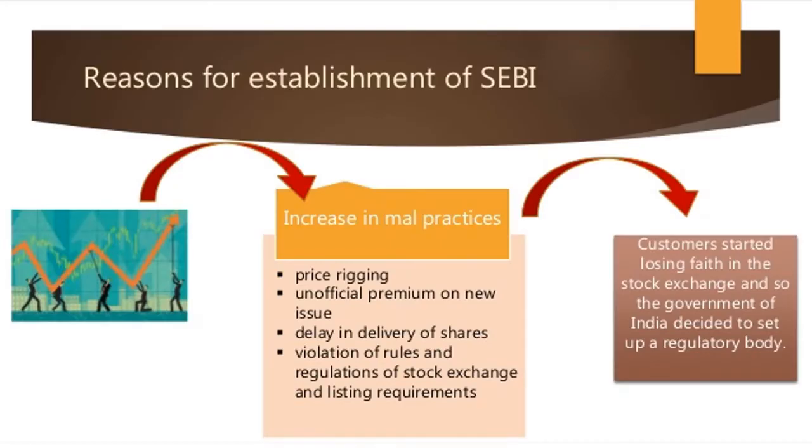Okay. So the next one, what is the reason for the establishment of Security Exchange Board of India? Way before SEBI was there, way before 1988, we still had many companies who used to sell their shares, and people used to buy their shares. But there were a lot of malpractices happening. Like what was happening? Price rigging. That means the company which is selling the shares for like 100 rupees a share, the broker will sell the share for 2000 rupees. So we do not know how to buy and sell shares. People get cheated. And a lot of delivery issues of shares used to happen.